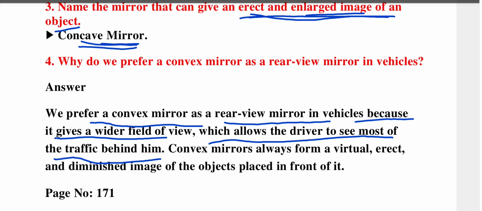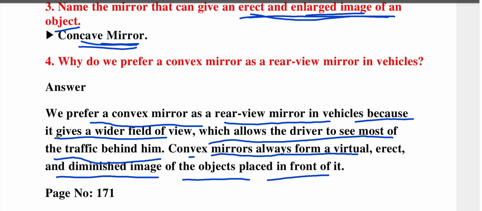A convex mirror always forms a virtual, erect and diminished image of the object placed in front of it. This is the answer you have to write.